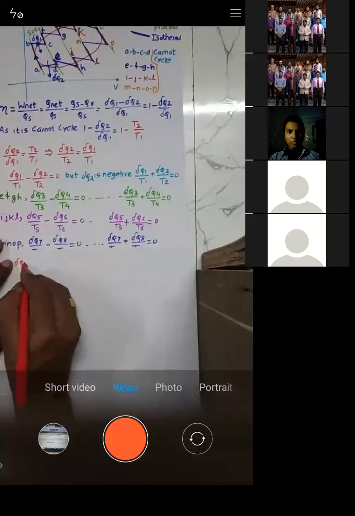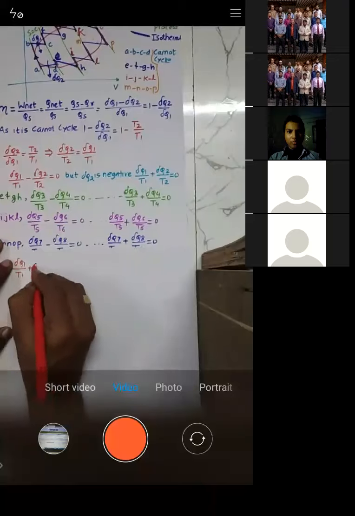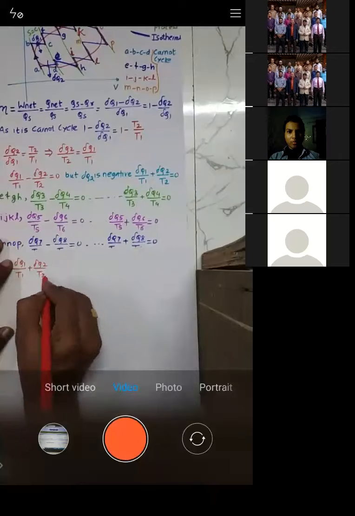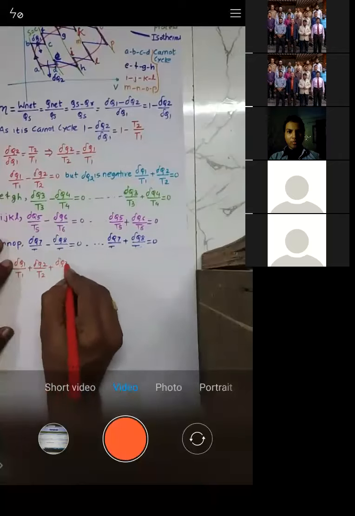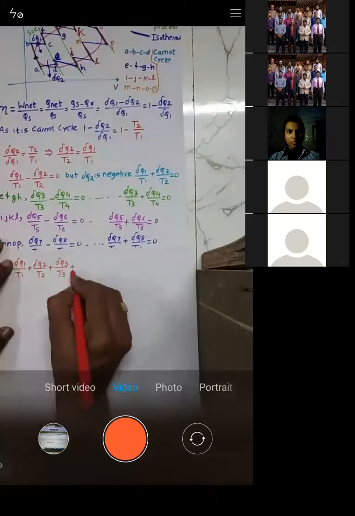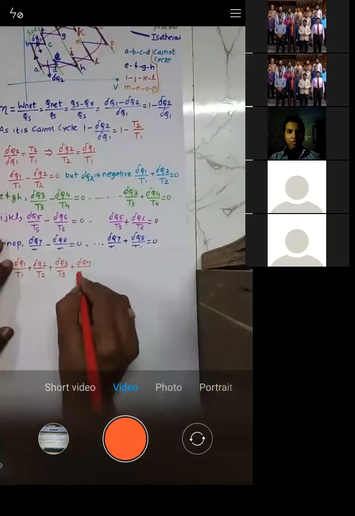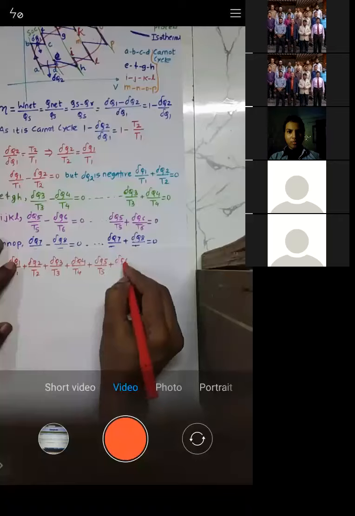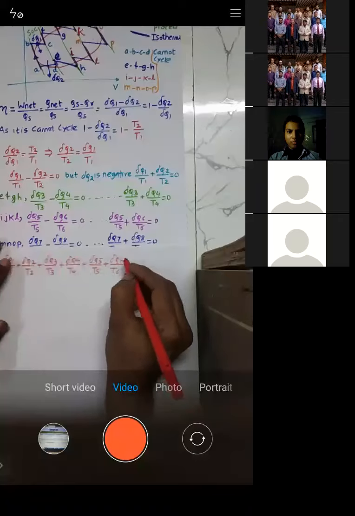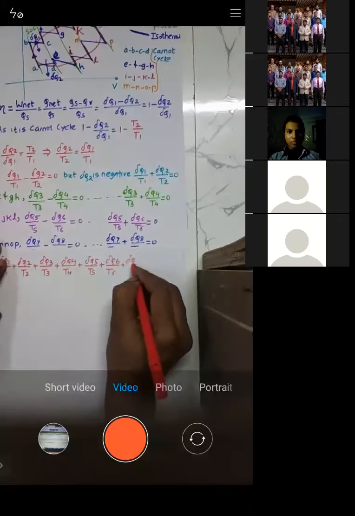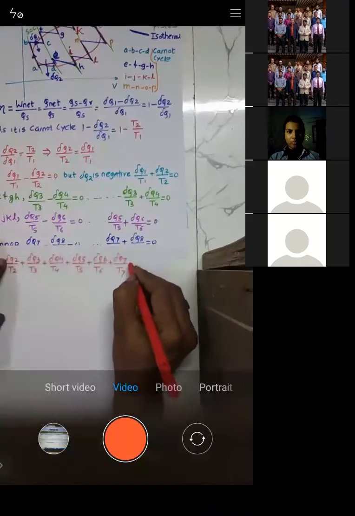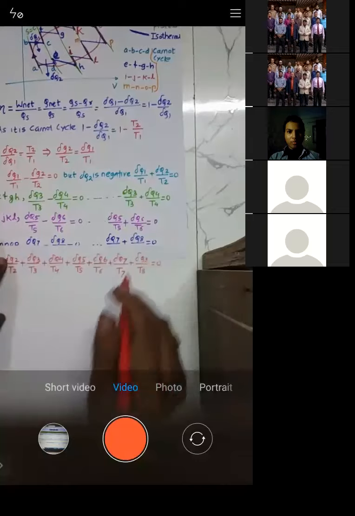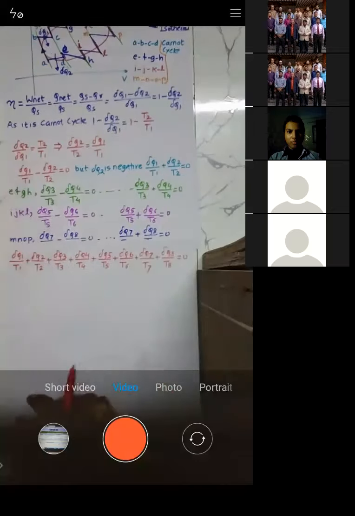Del q1 by t1 plus del q2 by t2 plus del q3 by t3 plus del q4 by t4 plus del q5 by t5 plus del q6 by t6 plus del q7 by t7 plus del q8 by t8 is equal to 0 plus 0 plus 0 plus 0, so it becomes 0.